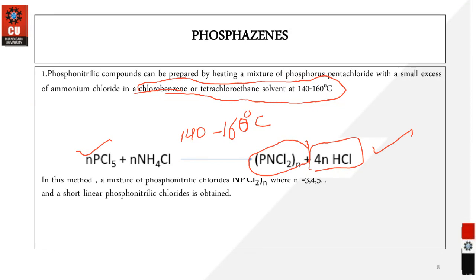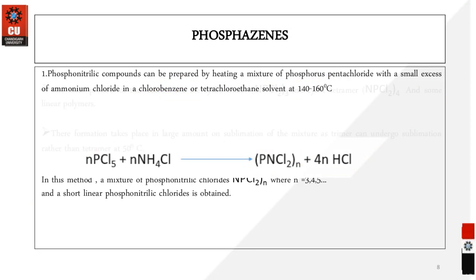So we can have this compound where N, the repeated unit of this polymer, varies from 3 to 5 mostly, and we used this synthesis to prepare a short range of linear phosphonitrile chloride. This means this method has been explored for preparing short-chain polymeric species of phosphonitrile. You cannot have the larger components by this method because of the poor linkage, which may break down the extension of these molecules.